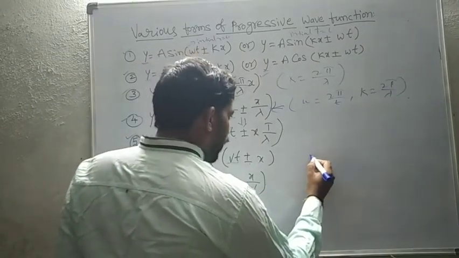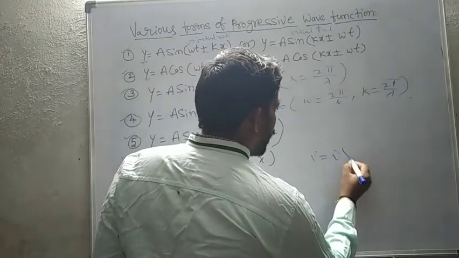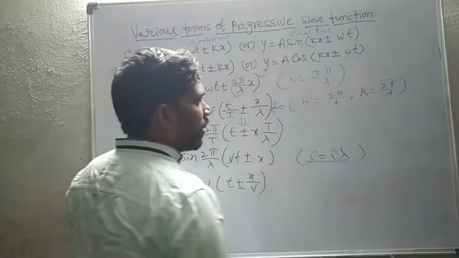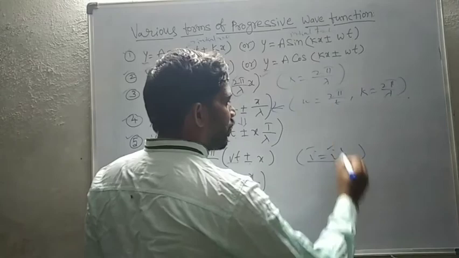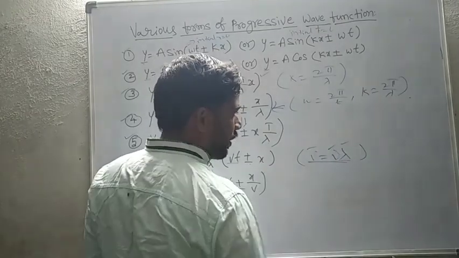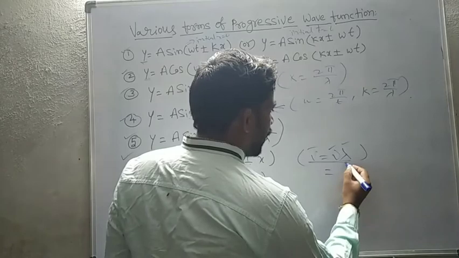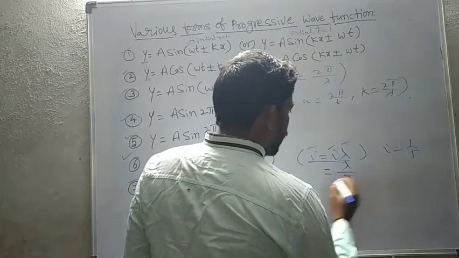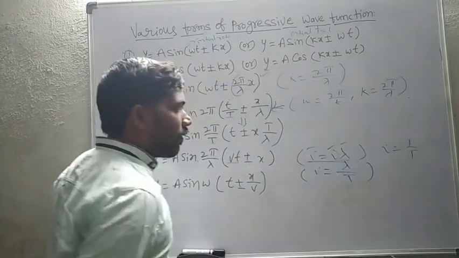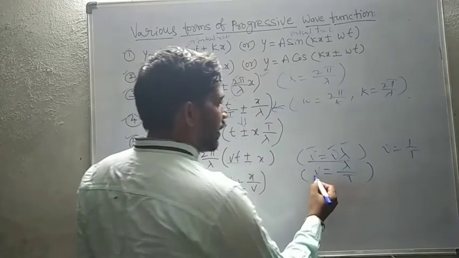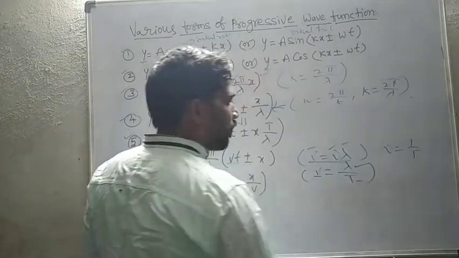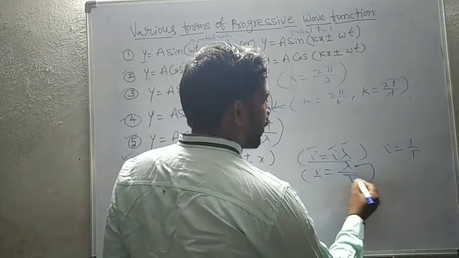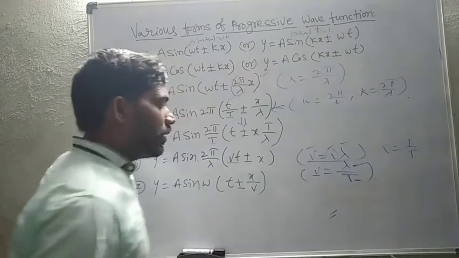Velocity v equal to mu into lambda, where v means velocity, mu means frequency, lambda means wavelength. In general, 1 by mu means the time period T. In our first year we learned velocity equal to displacement by time. Lambda in general indicates displacement, and capital T means time. This is this class.